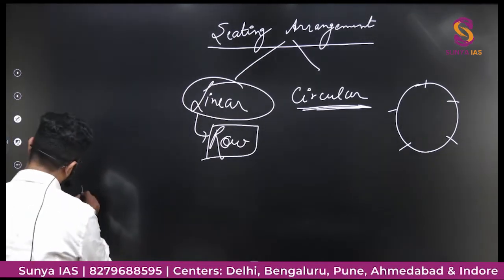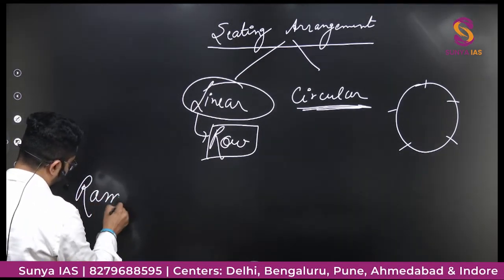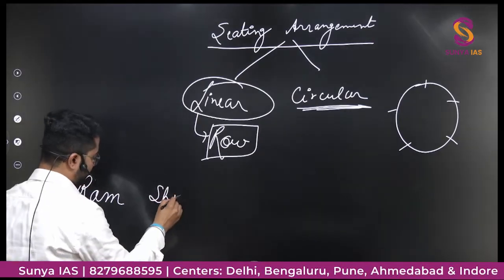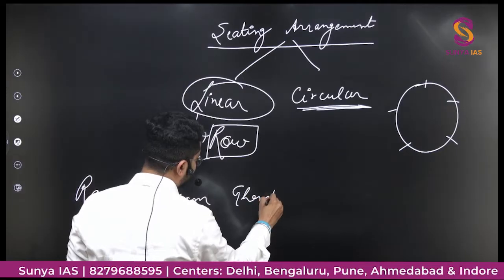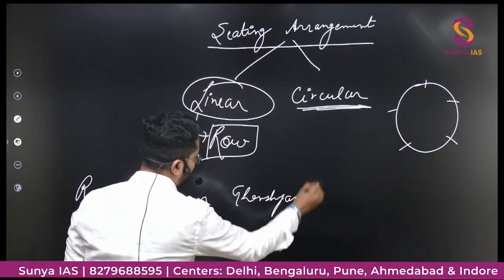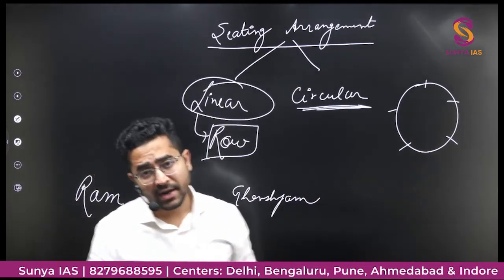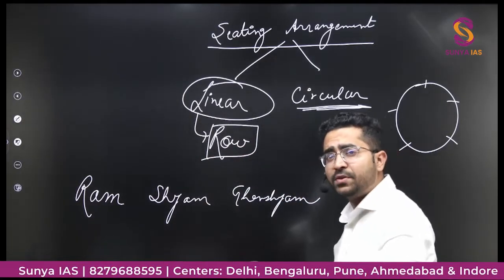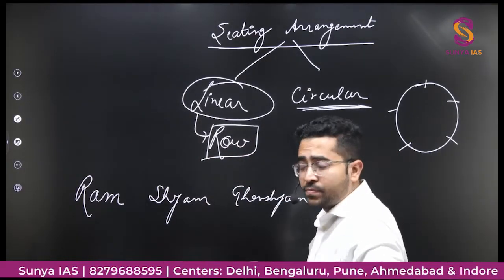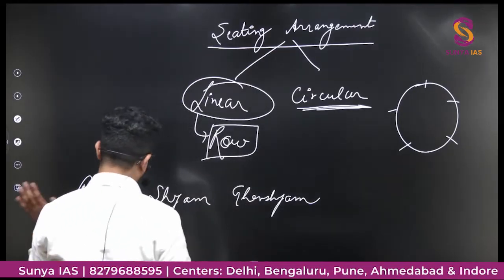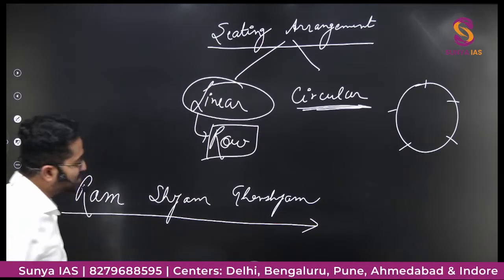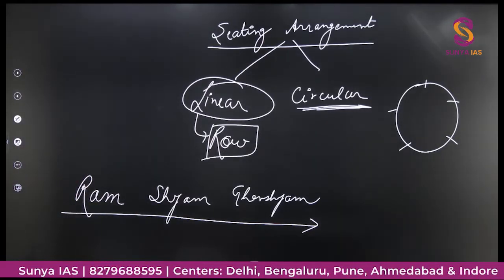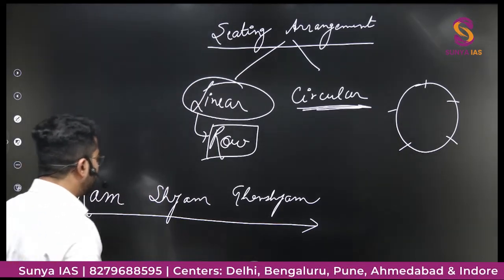So let's say this is Ram, this is Shyam, this is Ghanshyam, and it is said that they are sitting in the direction from left to right. This is my left, this is right, and from left to right these people are sitting. So this is my arrangement. But is it correct?